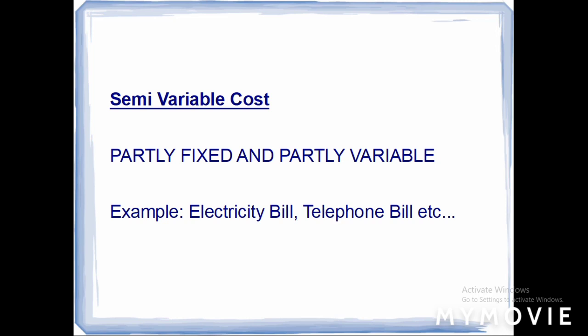Likewise, the telephone bill also has a rent part and a consumption part. The rent part is fixed and the consumption part is variable. Likewise, you can take up prepaid expenses and other expenses wherein compulsory payment is involved. A part of it is compulsory and a part of the amount will vary according to the consumption. All those are examples of semi-variable cost.